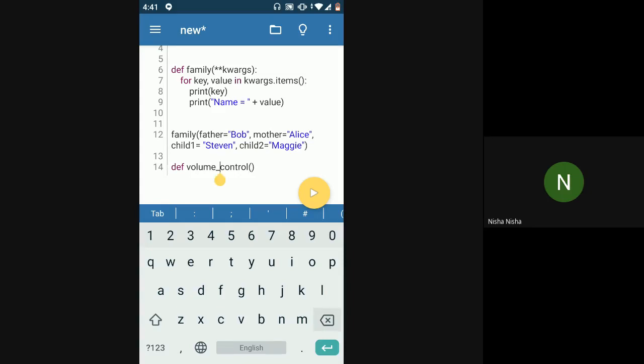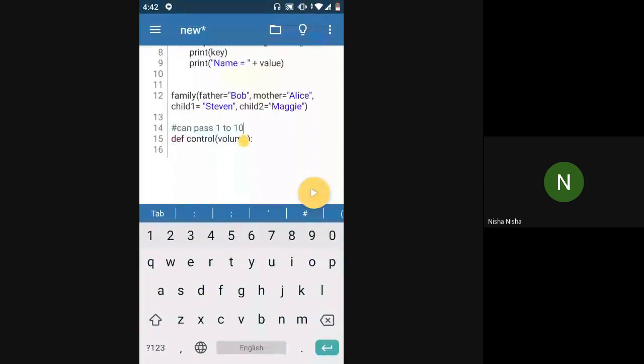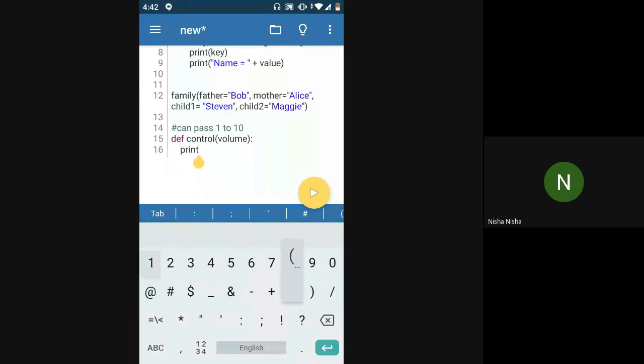control, just control, and volume is equal to. So volume is what you're going to pass, right? And suppose you have 1 to 10 volume. You can pass 1 to 10 volume. Okay, so suppose this is the function written for some radio, so the user can change the knob from 1 to 10. So the user can control from 1 to 10, whatever is the volume that they require for the radio. So now in this case, maybe I'll just print here, for example, volume.